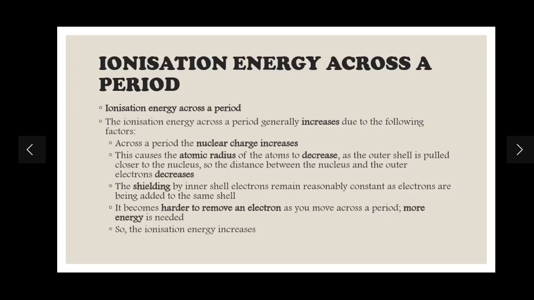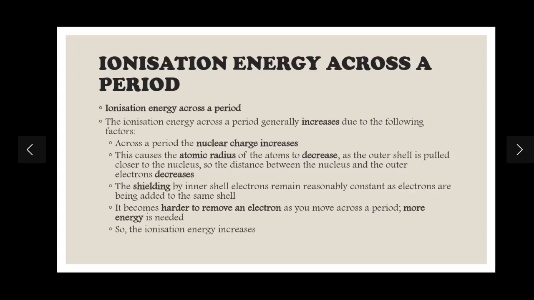What will happen? As this nuclear charge increases, there is a tug of war going on between the nucleus and the electrons. And in this case, the nucleus is winning. Why is the nucleus winning? Because as the atomic number is increasing, as the number of protons is increasing, it is pulling those outer electrons more strongly towards itself. That's the attraction power, we can say, and it is increasing across the period. So the outer shell is pulled closer to the nucleus, so the atomic radius will decrease.